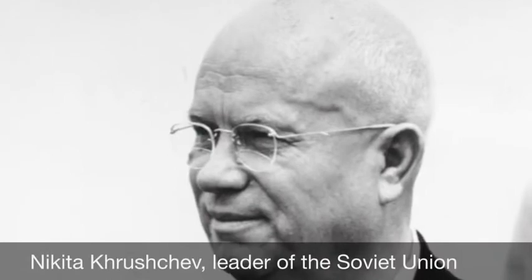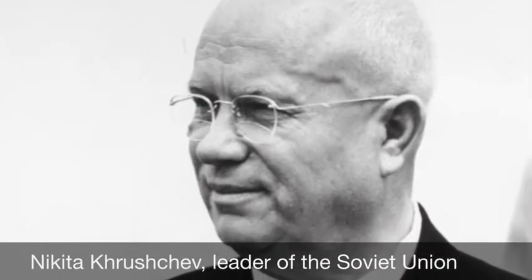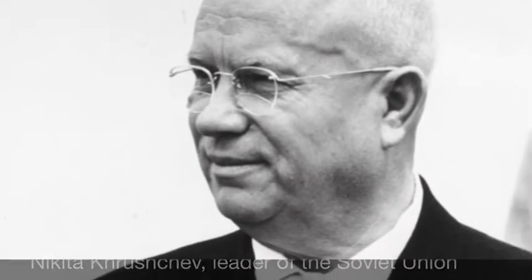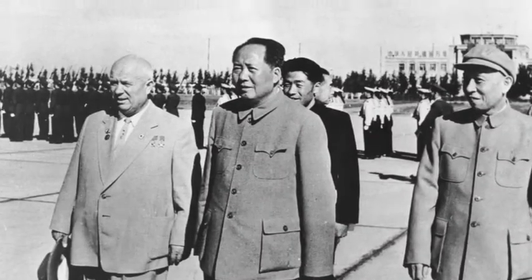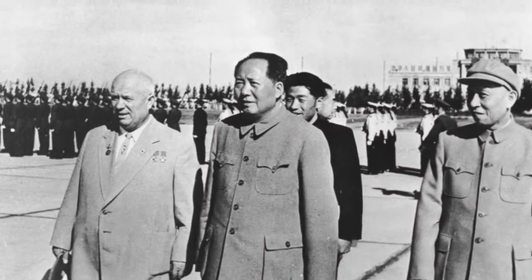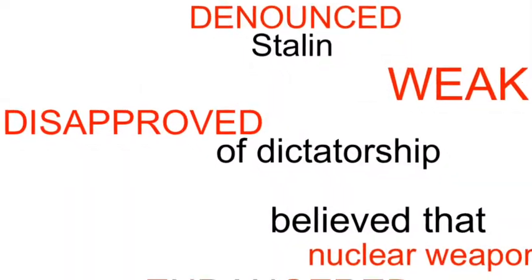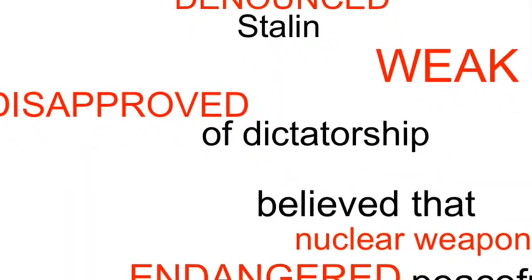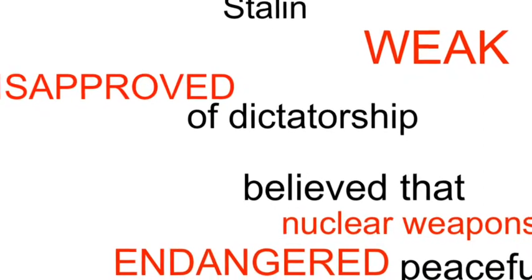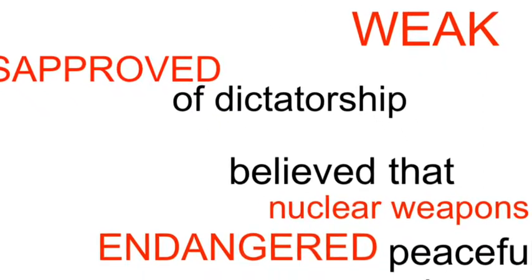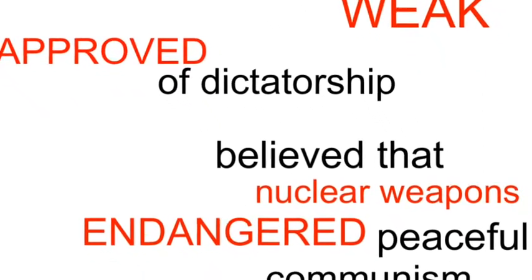In 1953, Stalin died, and Khrushchev came to power in the Soviet Union. During this time, Mao was still in charge of China, and he greatly disagreed with Khrushchev's ideas of communism. He didn't believe in a dictatorship role within a communist government and continued to postpone the development of nuclear weapons with China in order to create a non-violent communist society.